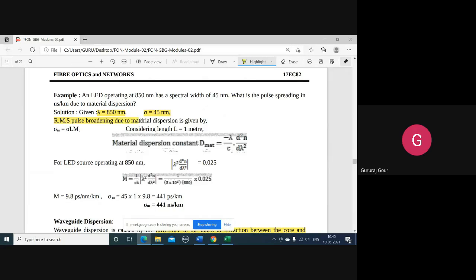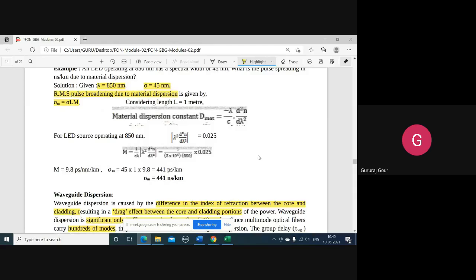RMS pulse broadening due to material dispersion is given by this formula here. So these are all new formulas we are getting as and when we solve the numericals, and you need to list them and remember them. L is given, that is the normalized length, 1 meter. So material dispersion D mat is from the formula minus lambda by c into d square n by d lambda square. For an LED source operating at 850 nanometer, the maximum value of lambda square d square n by d lambda square, modulus of that,